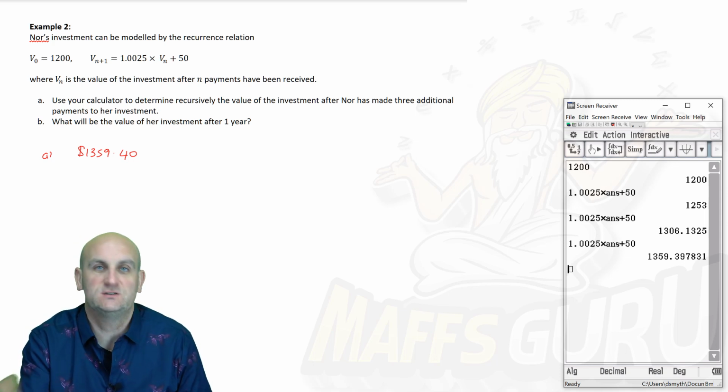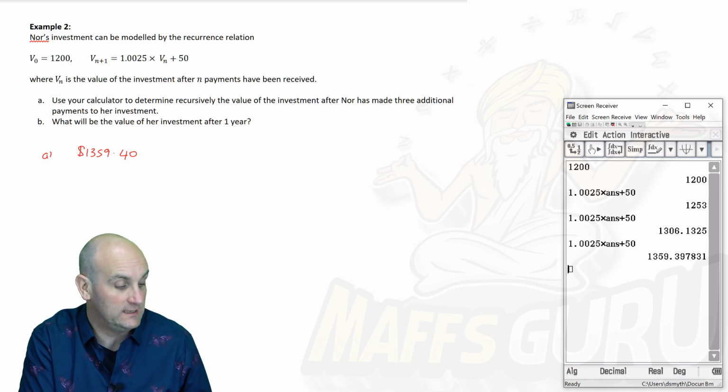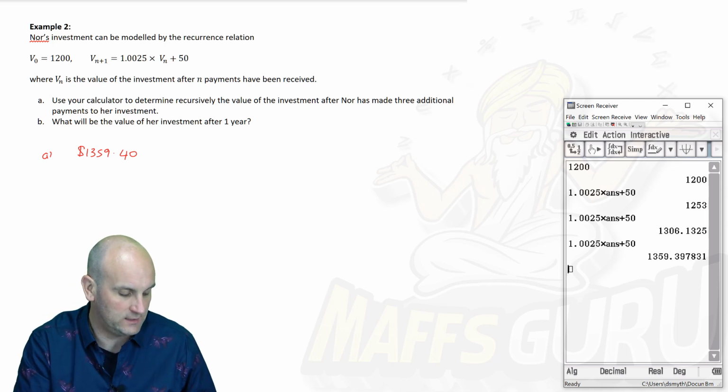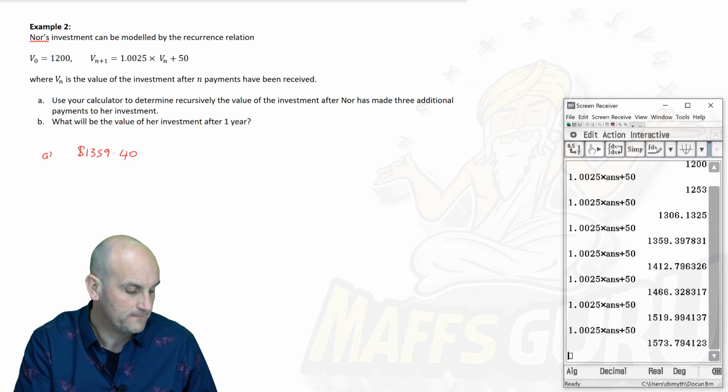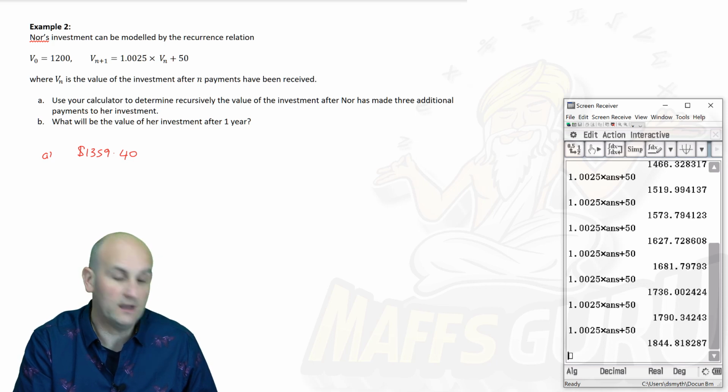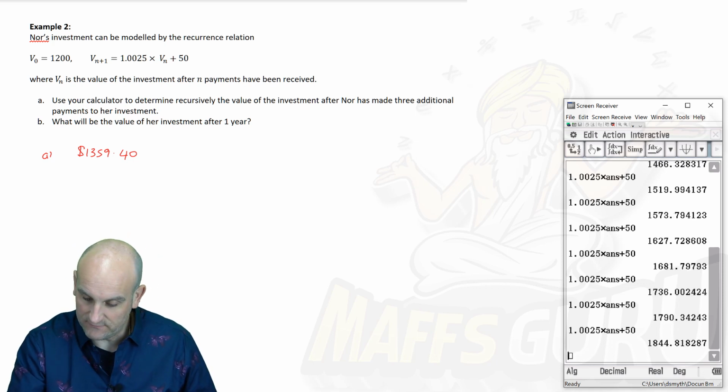So ultimately, this question is just testing to make sure you know how many months are in a year, and hopefully 12 months. So let me see, 1, 2, 3, 4, 5, 6, 7, 8, 9, 10, 11, and 12. God, that took a long time. My calculator's having a bit of a moment.